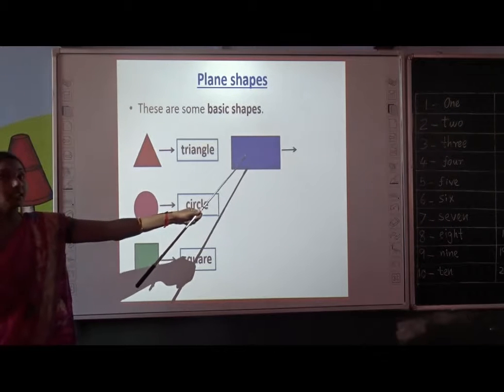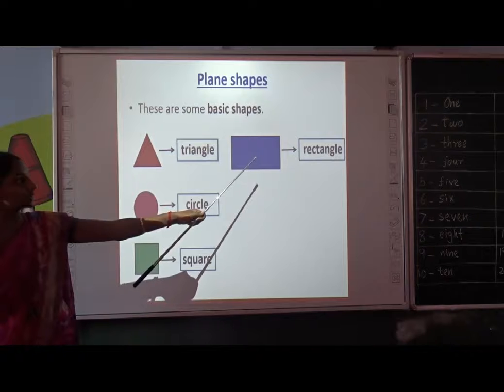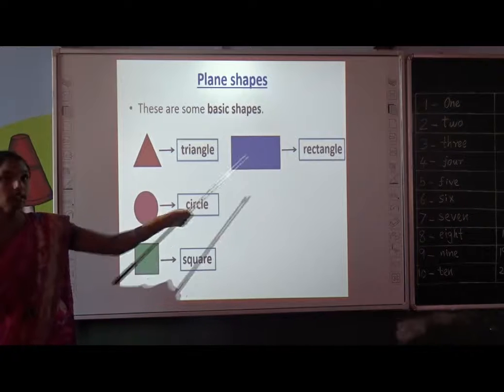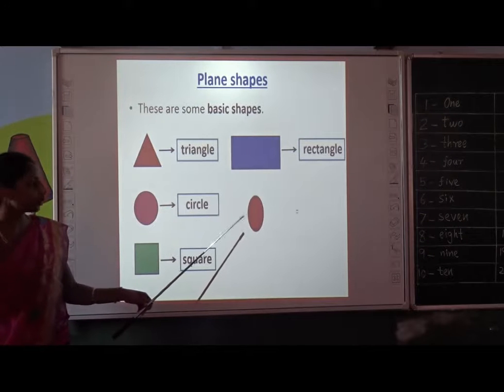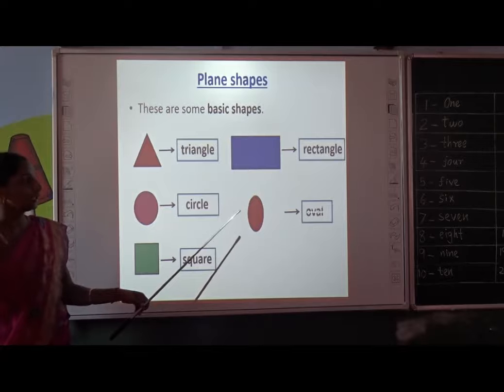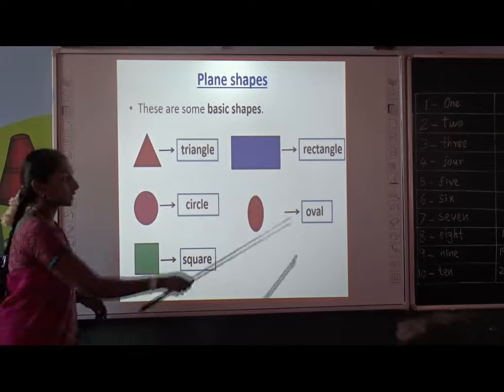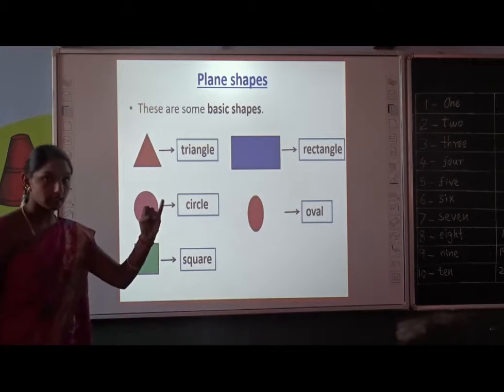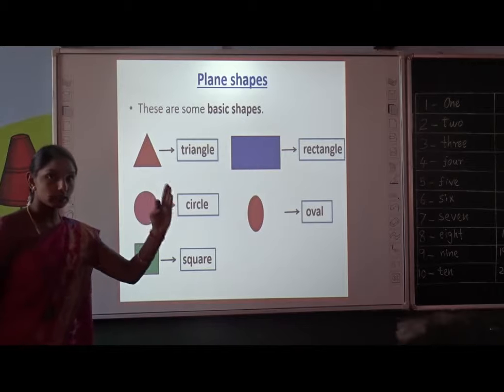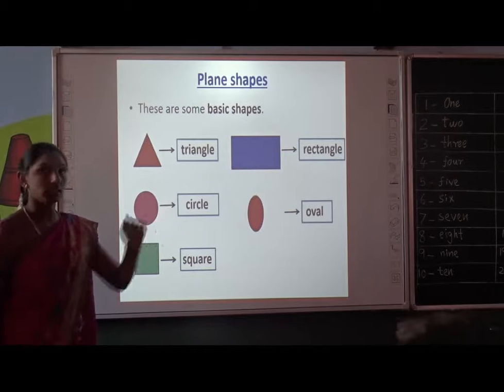Can you tell me? Rectangle. R-E-C-T-A-N-G-L-E. Rectangle. See the last one. What is it? Oval. O-V-A-L. How many plane shapes? 1, 2, 3, 4, 5. 5 plane shapes: triangle, circle, square, rectangle, oval.